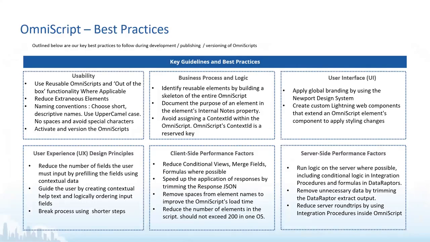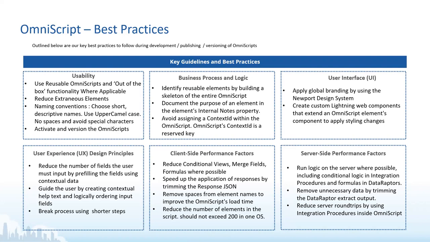All right, we'll quickly cover some of the best practices, right? We have categorized these best practices in terms of usability, business process, UI or UX experience, and then performance factor. When we're talking about usability, obviously you'll have to try to achieve as much as possible by using out of the box functionality wherever applicable. Try to reduce the number of elements, because the moment you keep increasing the element count, it would have certain costs from the performance perspective as well, because your entire JSON size would be on a higher side. So you'll have to be very careful about the overall elements which you are using.